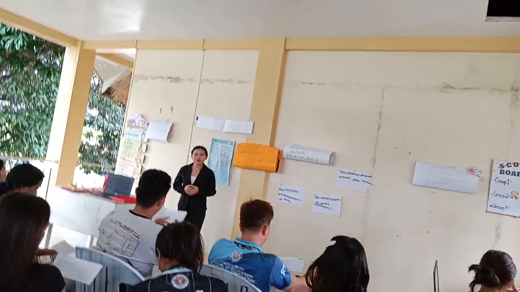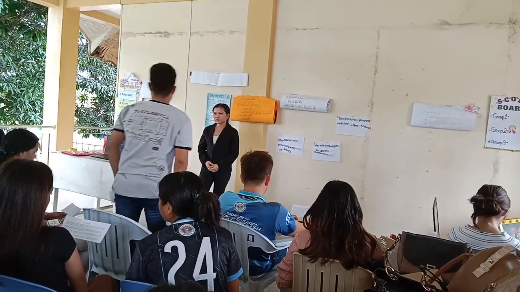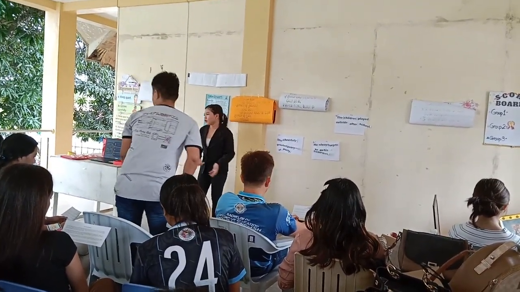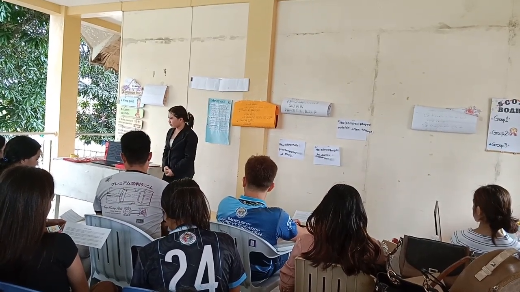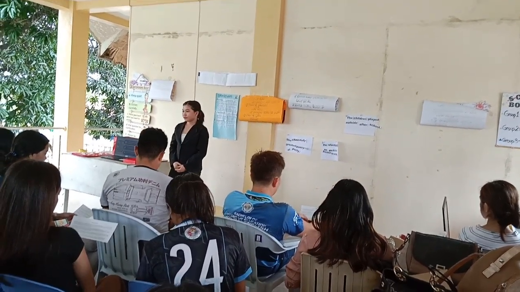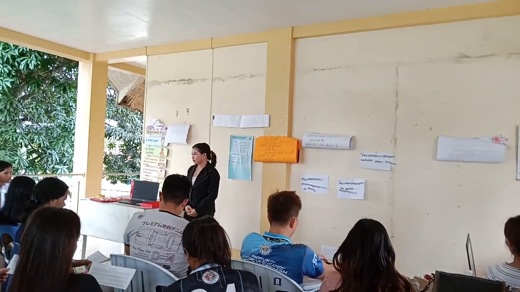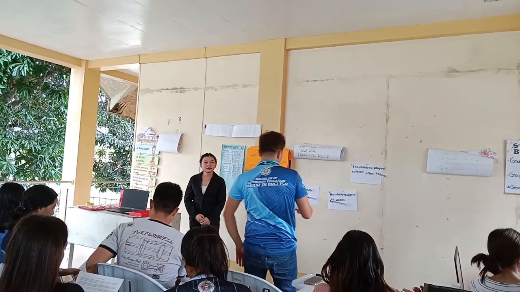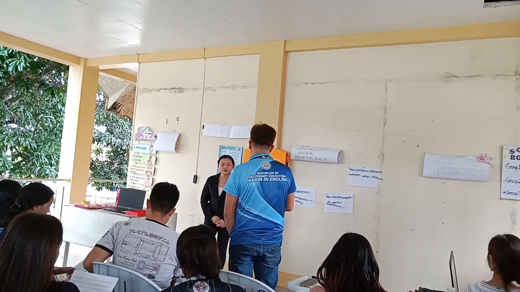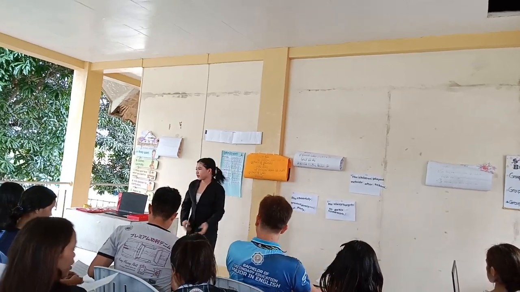Now, what is the setting of the story? Yes, J-Mark? The setting of the story is by the river. Very good. Now, what is the conflict of the story? Yes, Giselle? The conflict of the story is when the fisherman found a fish trapped in his net. Okay. Thank you for your opinion.